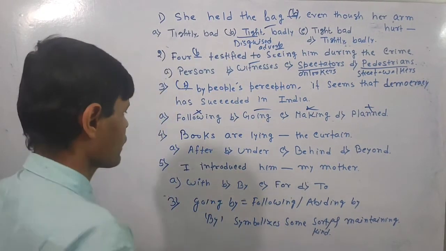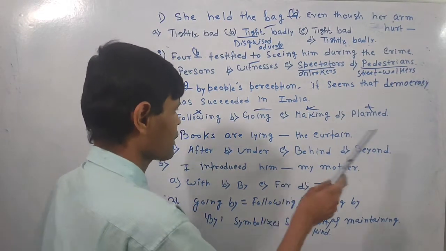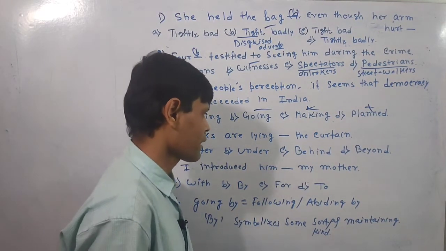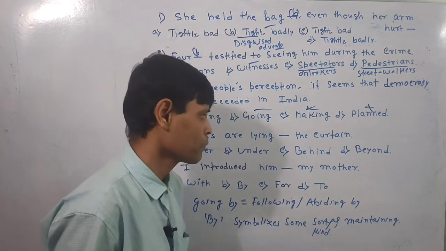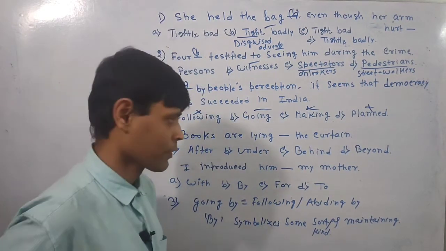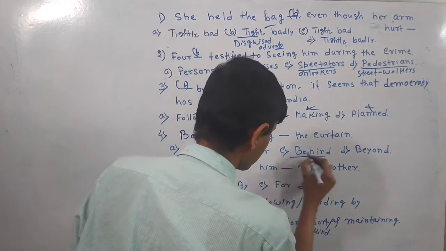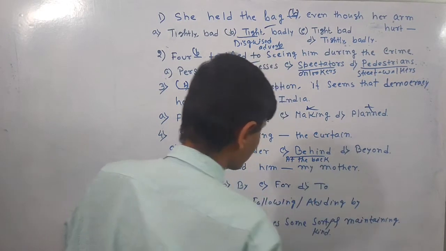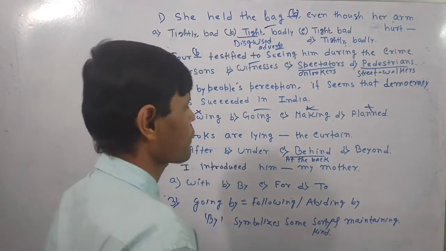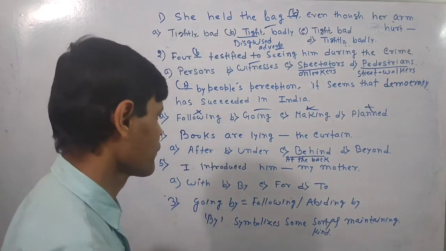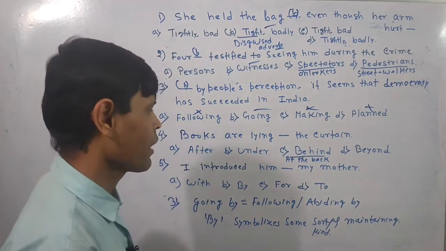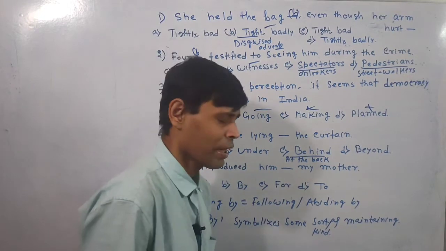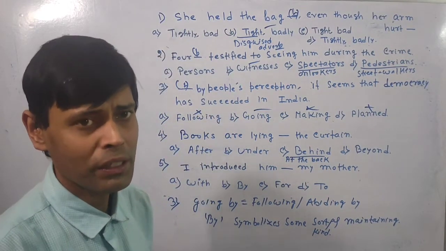Now look over the question properly. Books are lying. Here is the blank. That's the curtain. After, under, behind, beyond. So automatically you can expect that behind the curtain we can keep the books. Behind means at the back. If I just say that books are lying at the back of the curtain, it can be a sentence. But if I say books are lying under the curtain, beyond the curtain or after the curtain, if I apply this preposition, there is no meaning in the sentence.